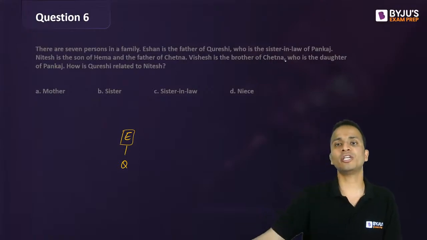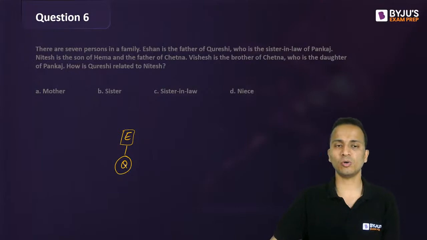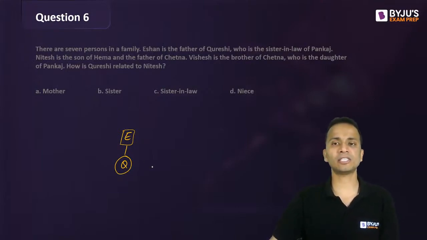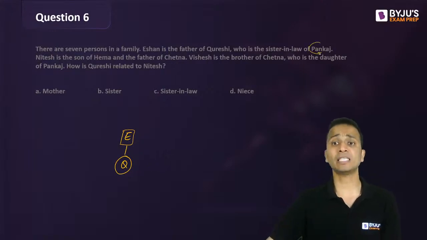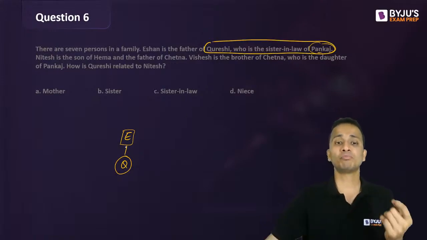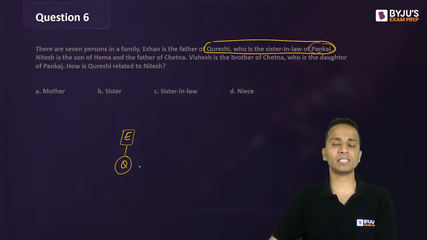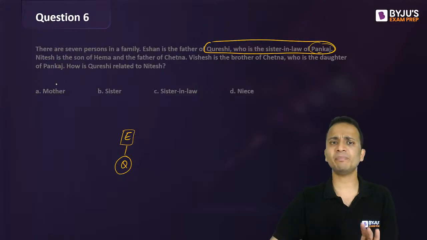Q is the sister-in-law of Pankaj. So Q is female and sister-in-law. Okay, so Pankaj can be the husband's sister of Q as well. Pankaj can be male or female, which is important. So I'll keep it aside. Pankaj's wife's sister, or Q's husband's sister or brother, it can be Pankaj. Fine, so I'll keep it open.